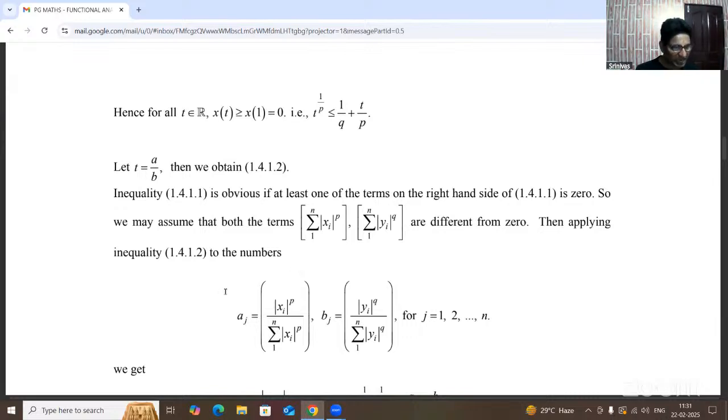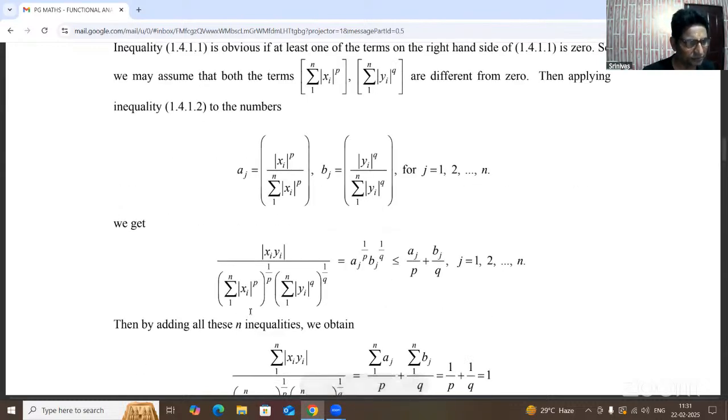So aj value is mod xi whole power p by summation mod xi whole power p. bj value is mod yi whole power q by summation mod yi whole power q. Here i varies from 1 to n, and j also varies from 1 to n.